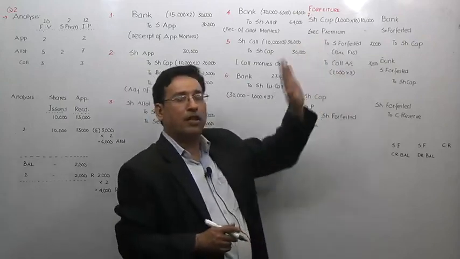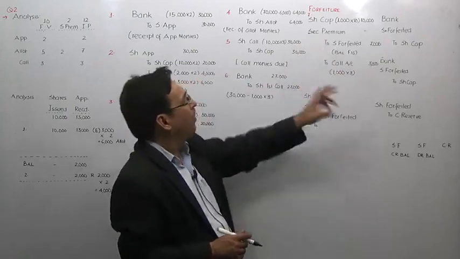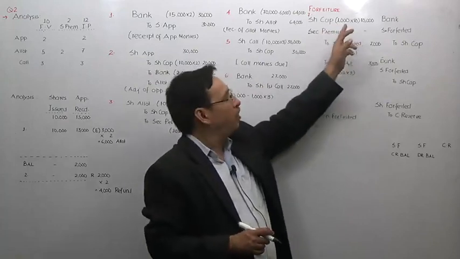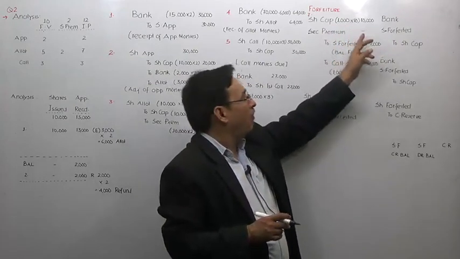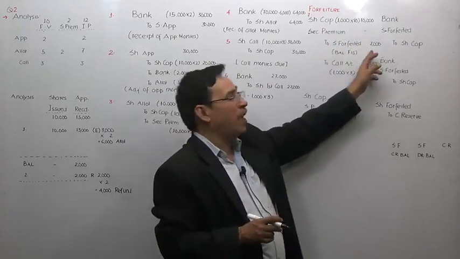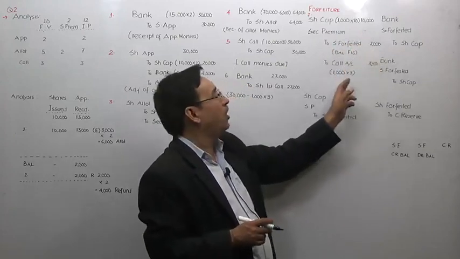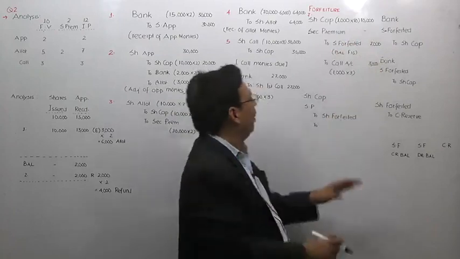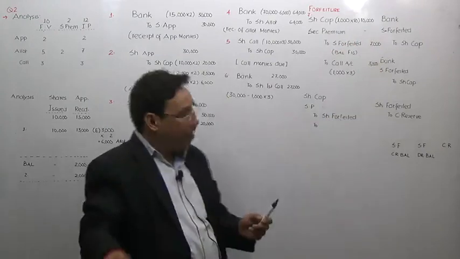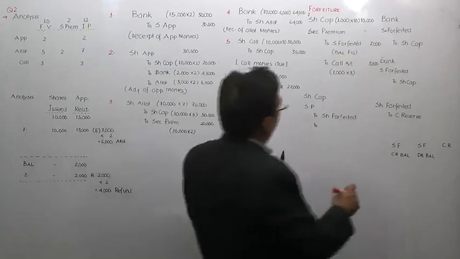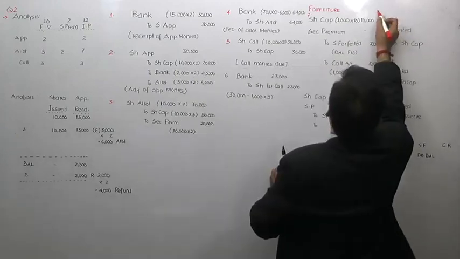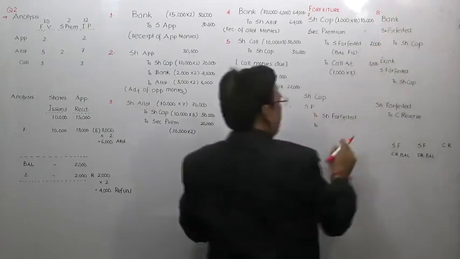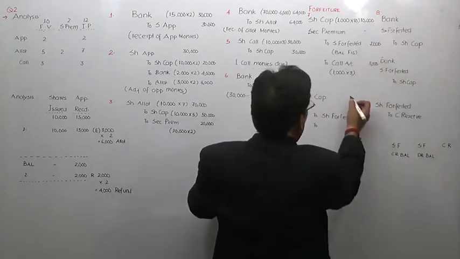So whenever we write the forfeiture entry, we will take into account the defaulting shares and multiply them by the called up value. Then we will take into account how much money has been received and how much money hasn't been received. Correct? This is entry number 8, I'm writing here. Correct?